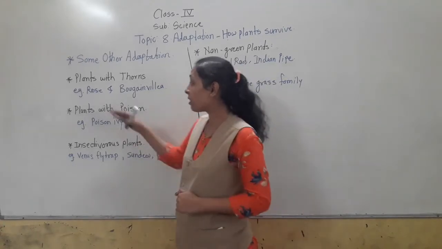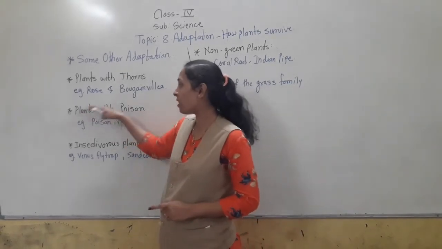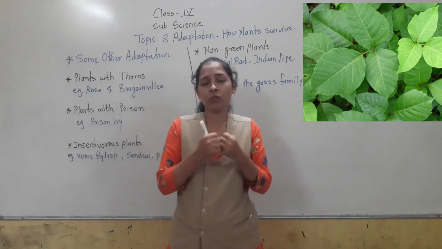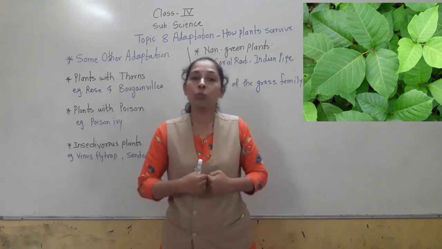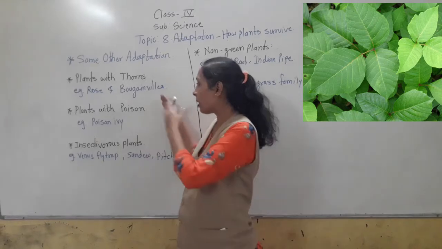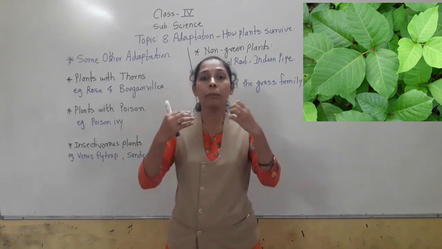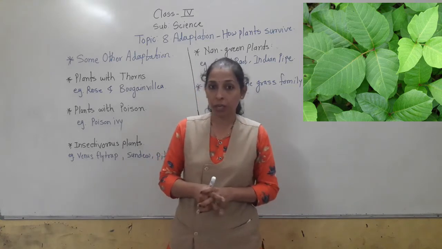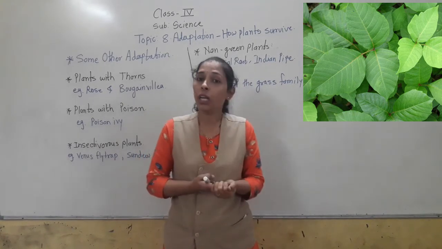Next, there are certain plants which have poison. Plants with poison. Poison means certain substances, or we can say certain chemicals, present in the plants, which are not good for the human body or for the animal's body. If we come in contact with such plants, then some hazards happen to our body. So poison means an unwanted substance which is not good for animals.